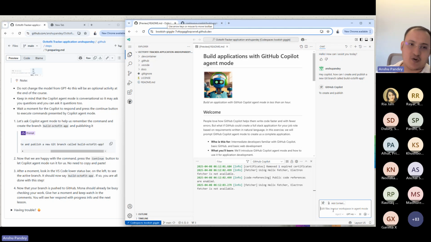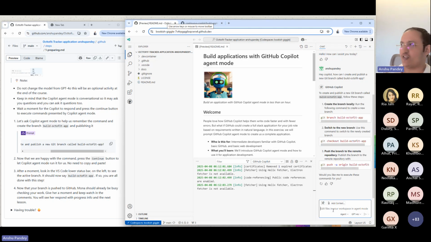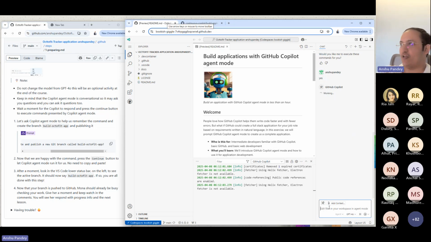Whenever you ask any question, Copilot is going to analyze the code base and give a set of suggestions. Before executing this, it will always ask you for confirmation. So it says to create and publish a new Git branch called build Octofit app, follow the steps: git branch build-octofit-app, git checkout build-octofit-app, git push -u origin build-octofit-app. Do you want to execute this? We can say yes, do that.